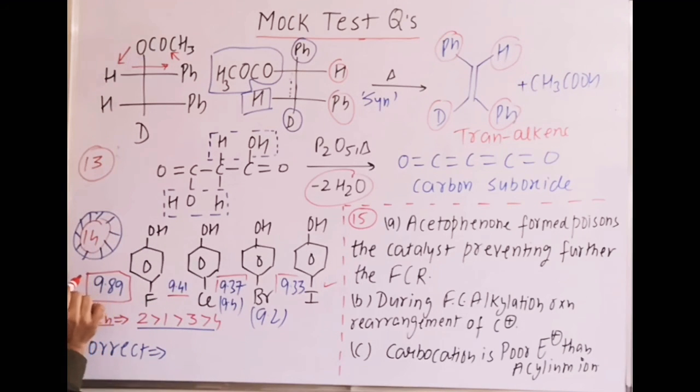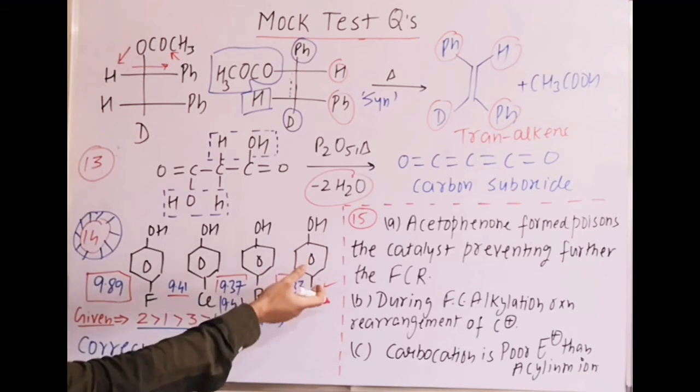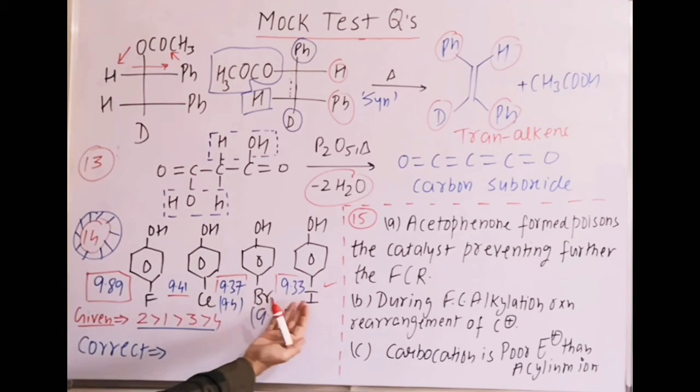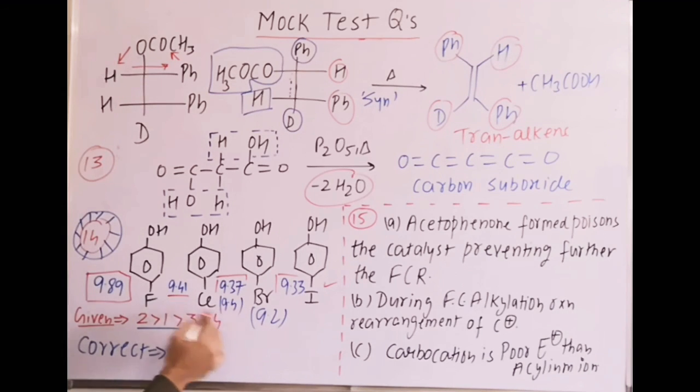Parafluorophenol should be least. There are some very close values: in some books it is given 9.2 for bromo, in some books 9.3, for chloro it is 9.4. Still bromo is more acidic than chlorine.